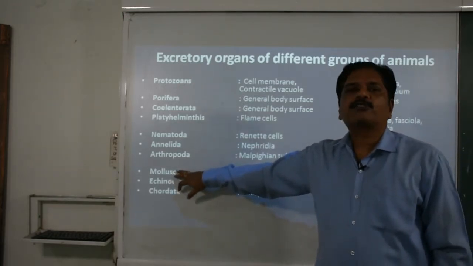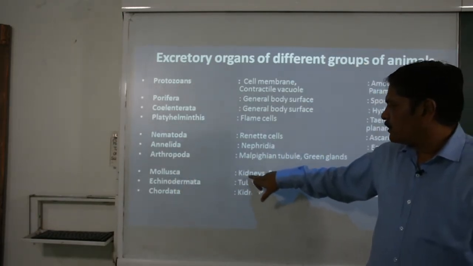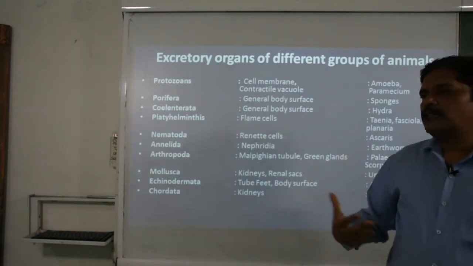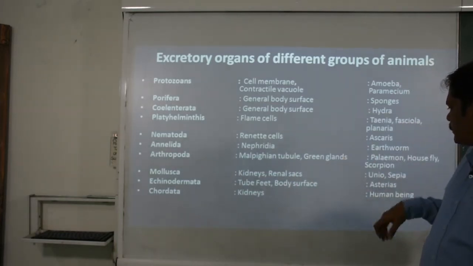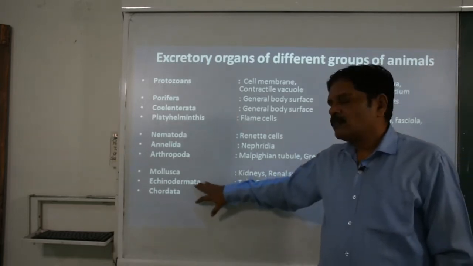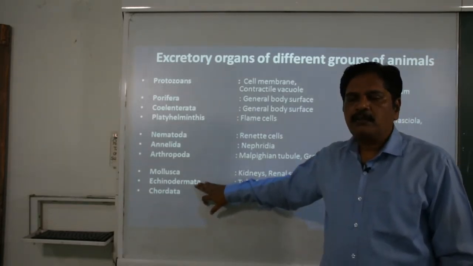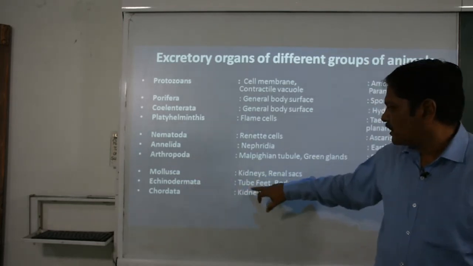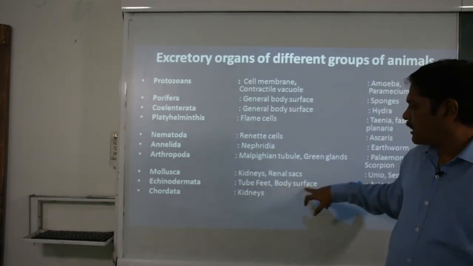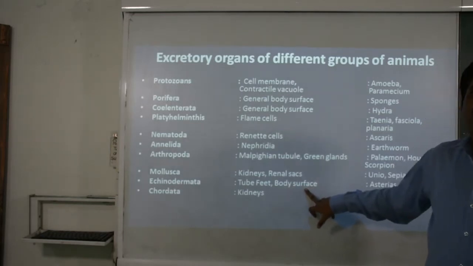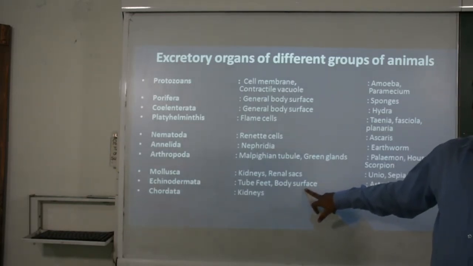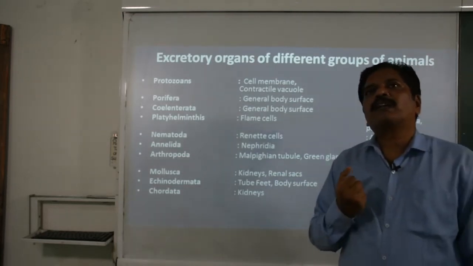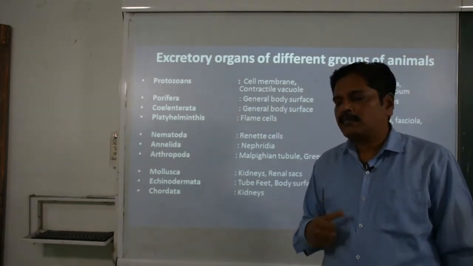Then the molluscs, the soft bodied animals. The development of kidney and the renal sac are their excretory organs, examples being Unio and Sepia. Then the echinoderms, the spine bearers. They have tube feet as well as the body surface through which they can perform diffusion as well as excretion of the waste material. Asterias, that is the starfish, is the best example.